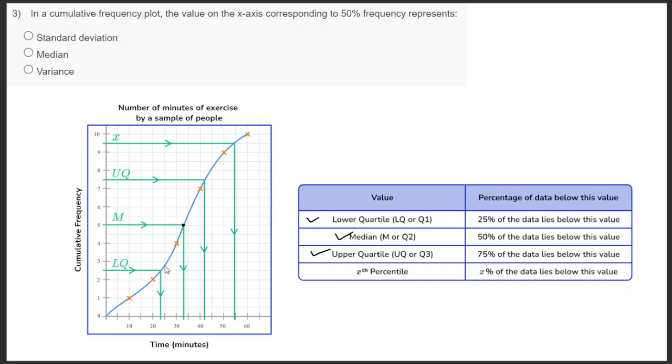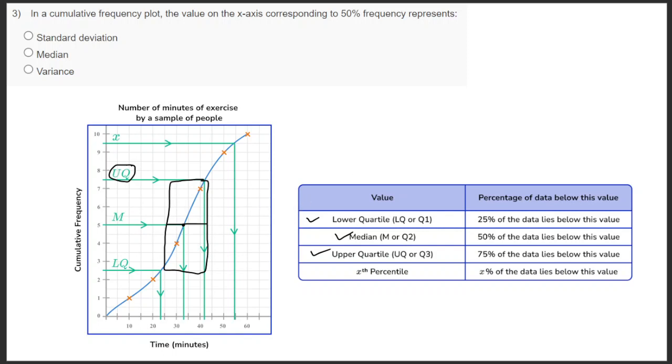So in case there is a question which asks what is the quartile range, this is the quartile range. You might have learned it from the box and whiskers plot. This is the quartile range, this is the median. If they ask you what is the quartile range, you find the values, the time in minutes, corresponding to the upper quartile, which is 75%, and the time in minutes corresponding to the lower quartile, that is 25%, and we can subtract and find the interquartile range.